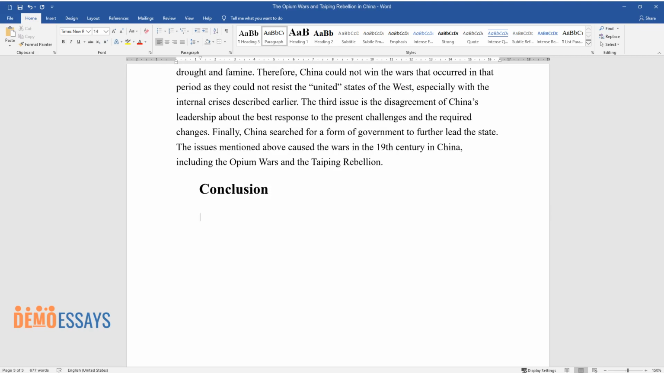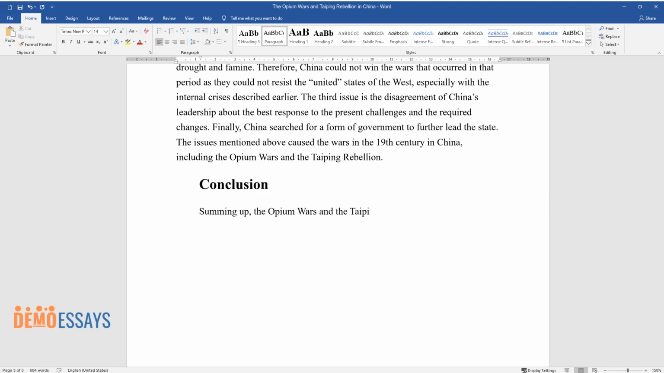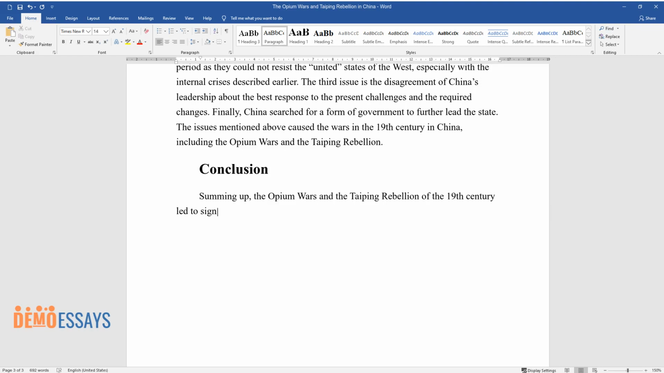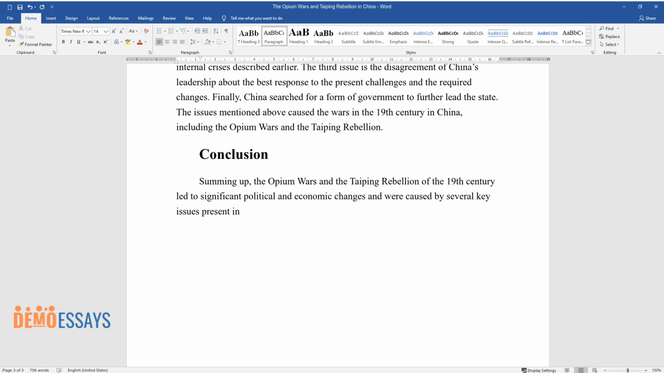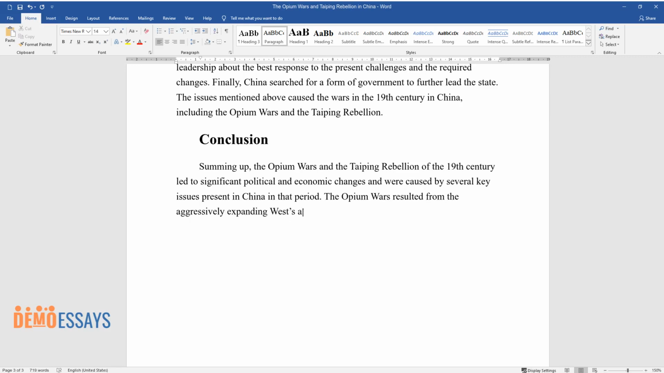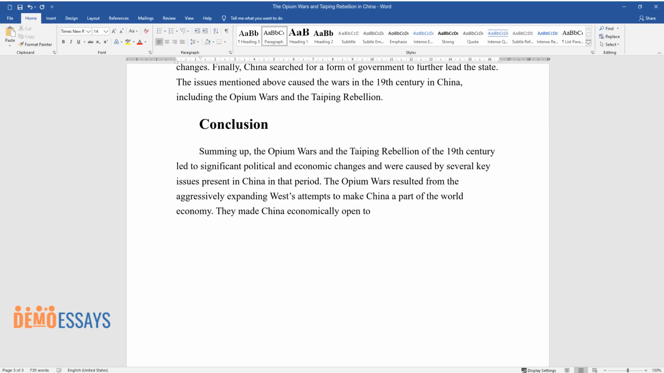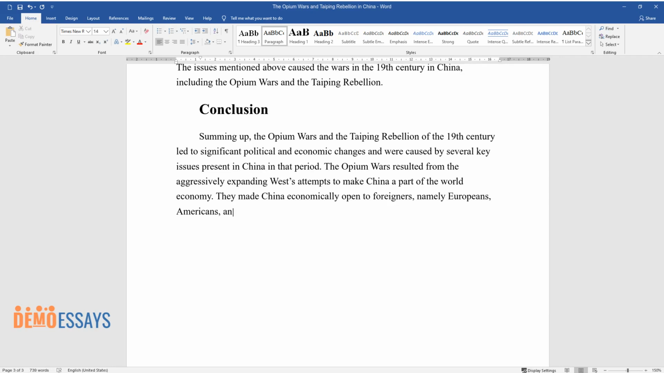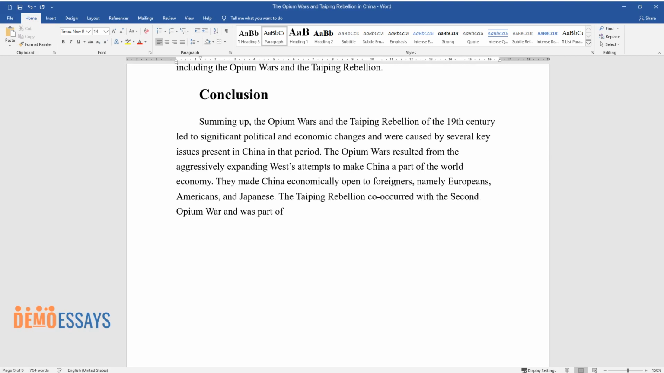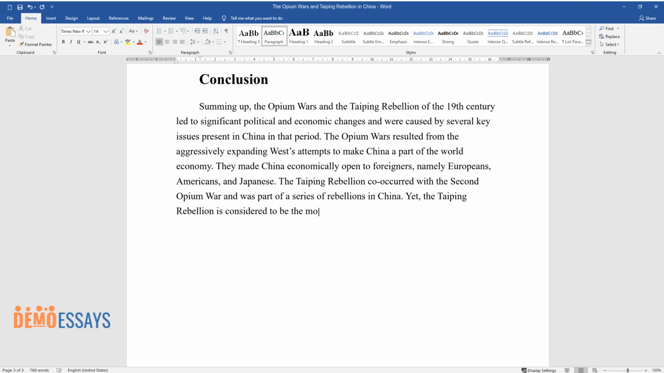Conclusion. Summing up, the Opium Wars and the Taiping Rebellion of the 19th century led to significant political and economic changes and were caused by several key issues present in China in that period. The Opium Wars resulted from the aggressively expanding West's attempts to make China a part of the world economy. They made China economically open to foreigners, namely Europeans, Americans, and Japanese. The Taiping Rebellion co-occurred with the Second Opium War and was part of a series of rebellions in China. Yet, the Taiping Rebellion is considered to be the most devastating civil war in history.